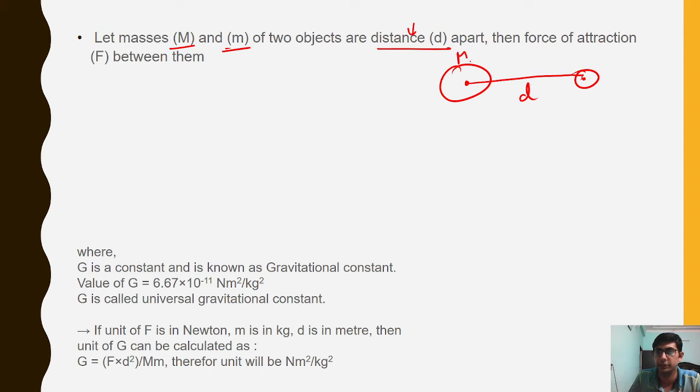The mass is m1, or we can say only capital M, and this one is small m. So as we can see, this force is directly proportional to the mass of the first body into the mass of the second body.